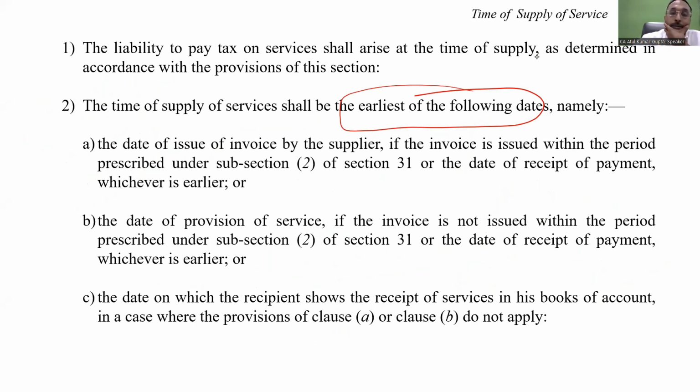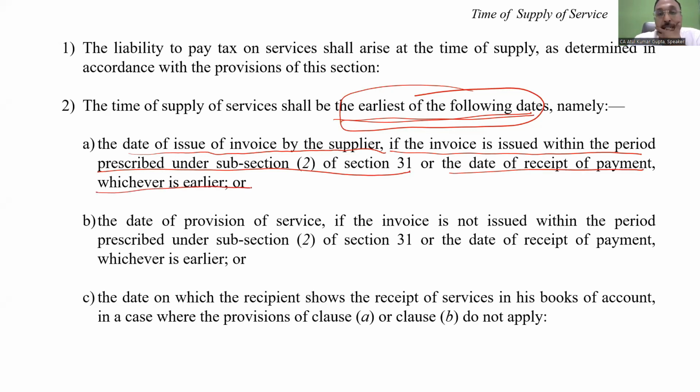So my dear friend, it is the earliest of the following. The date of issue of invoice by the supplier, if the invoice is issued within the time prescribed under section 31, or the date of payment, whichever is earlier. Meaning thereby, the invoice or payment, whichever is earlier. And again, the invoice has to be issued within the provision of section 31.